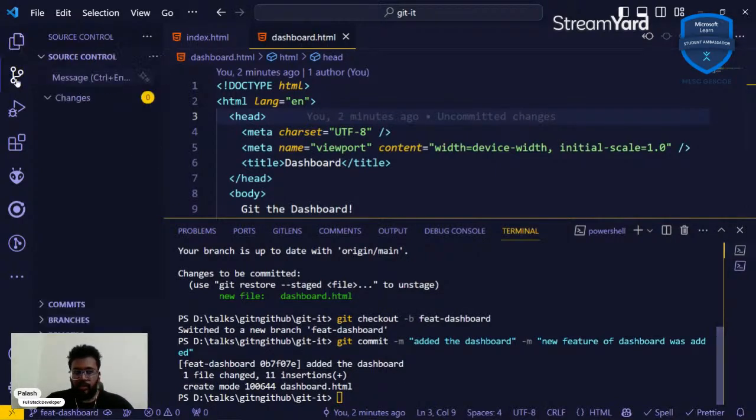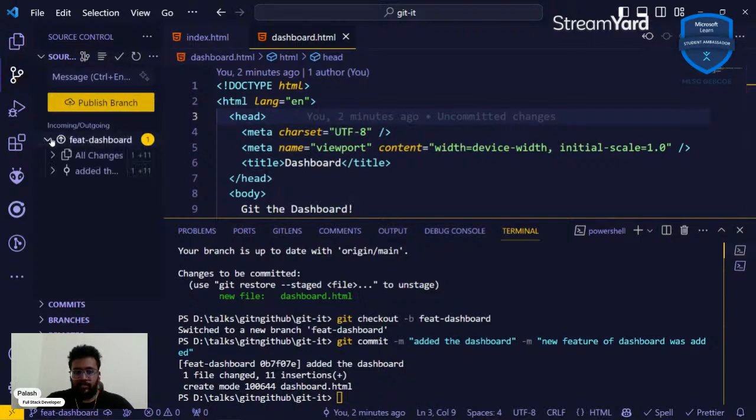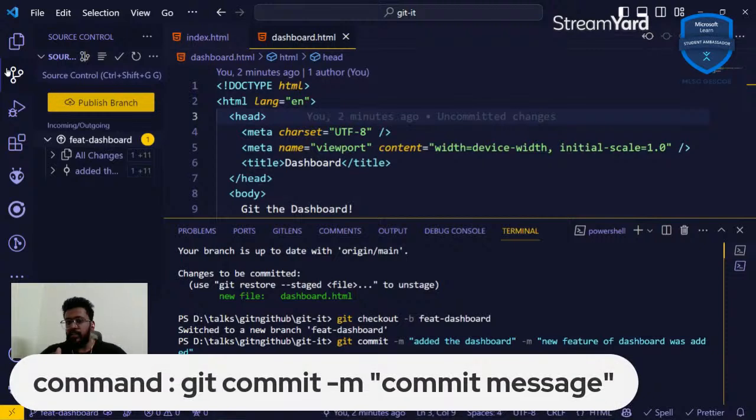So if we go to the branch, we can see we have this branch, and we can see all the changes we've done. This is the source control tab in VS Code. You can get it if you don't have it currently by going to extensions and installing the GitHub extension and signing in.